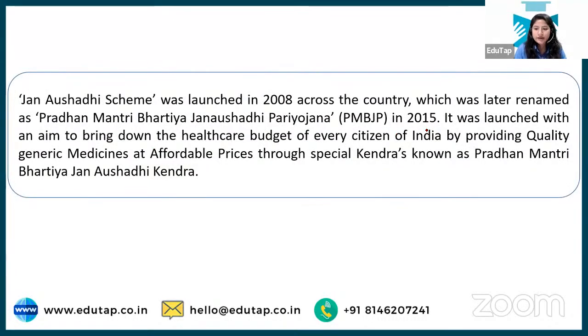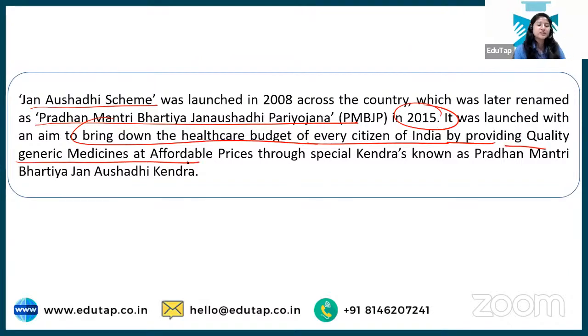Next is, now here also directly Jan Aushadhi scheme. Okay, so you now know the scheme. What else can you learn from this paragraph? That its name was changed in 2015 as Pradhan Mantri Bharatiya Jan Aushadhi Pariyojana. Okay, so this is what this scheme is about. Why was it launched? To bring down the healthcare budget of every citizen by providing quality generic medicines at affordable prices.